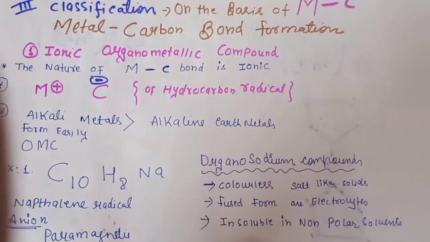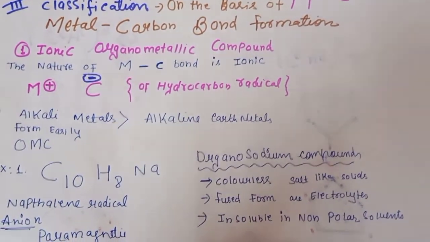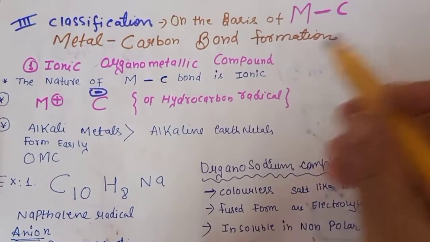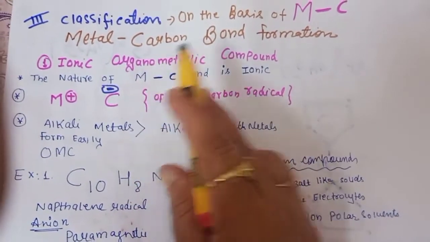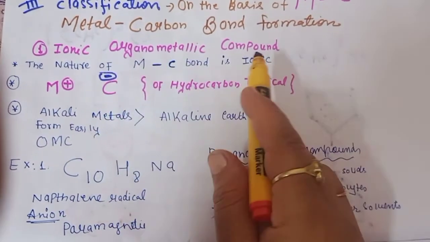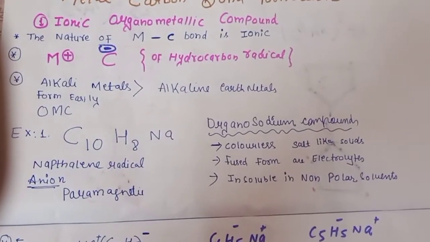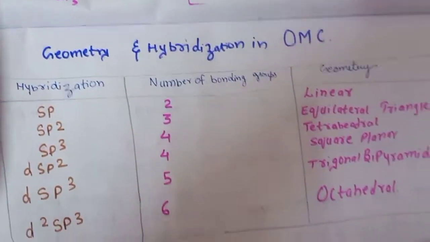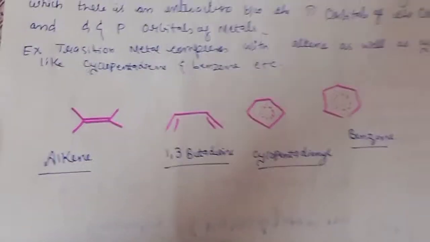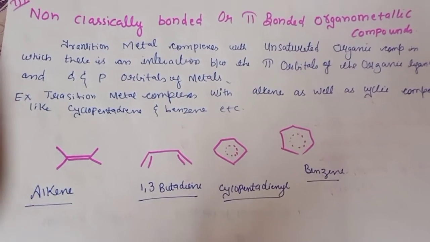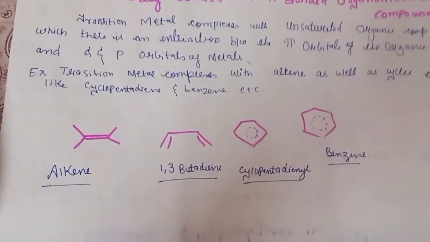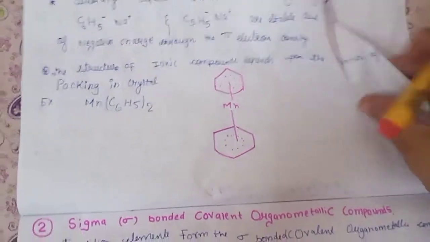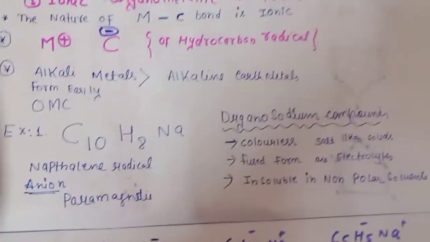Third classification. The third classification is very important, because this is sometimes asked directly. So on the basis of the metal carbon bond formation, we are classifying here ionic organometallic compounds. Then we will classify them as sigma bonded covalent organometallic compounds, and the third category will be pi bonded organometallic compounds. This third category is further classified into three categories. So now let us begin.